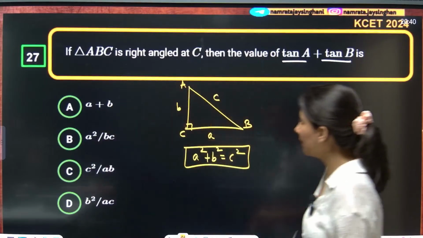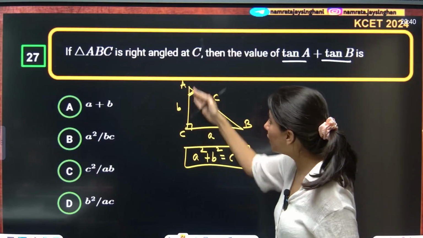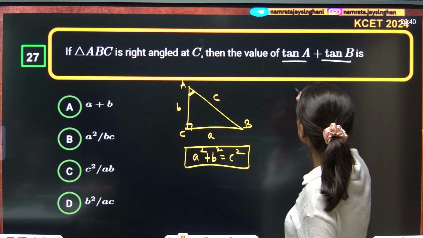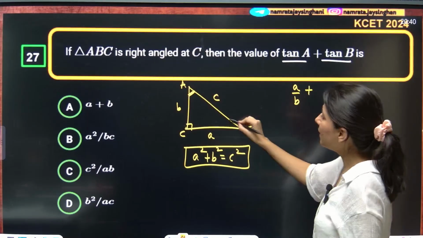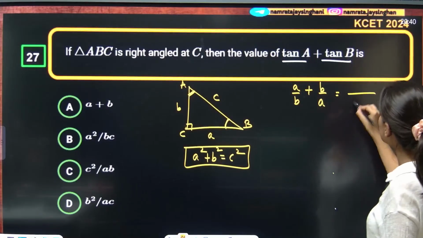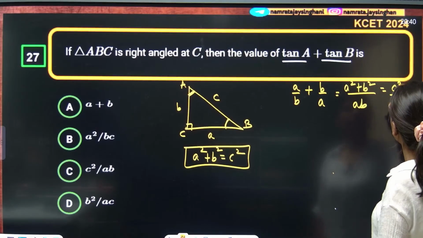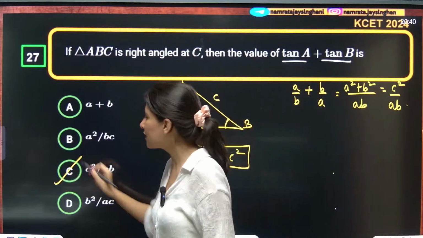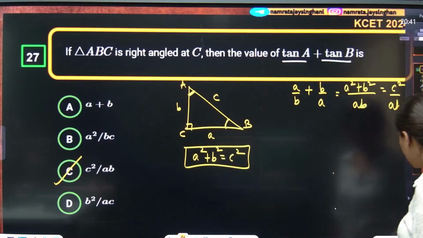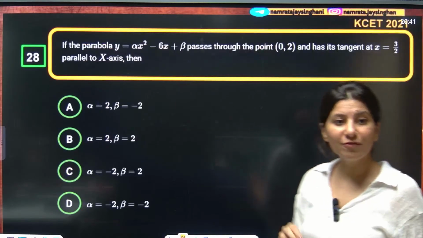Now tan A is nothing but perpendicular upon base, or opposite upon adjacent. So a by b. And now tan B from this perspective is b by a. If you take the LCM, ab, a square plus b square, that is c square upon ab. C square upon ab is matching with option C. Yes, everybody? Okay. Alrighty.